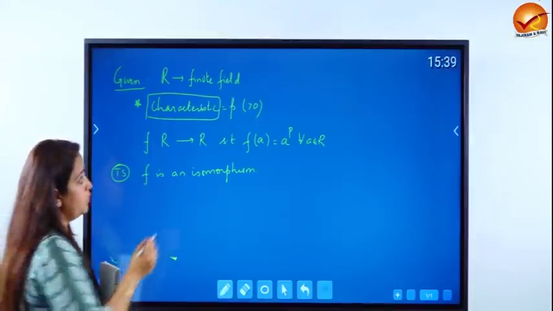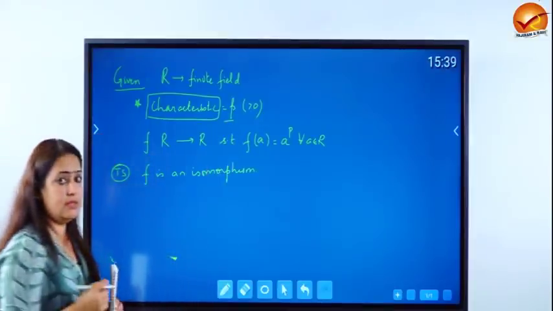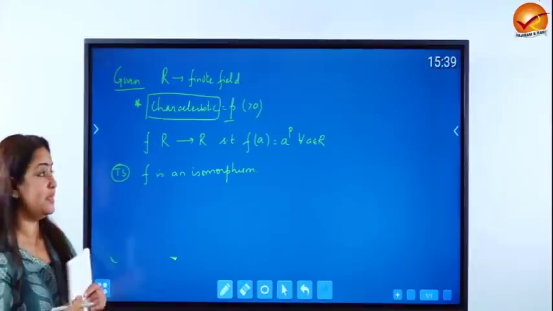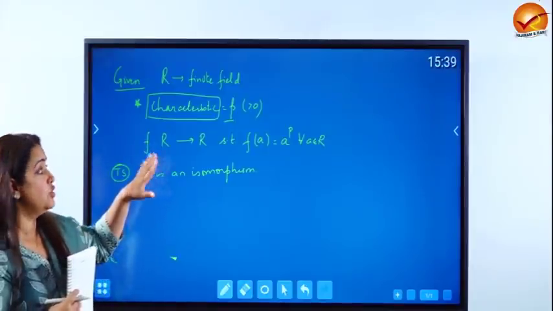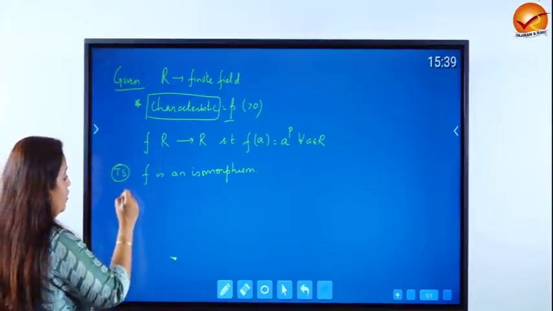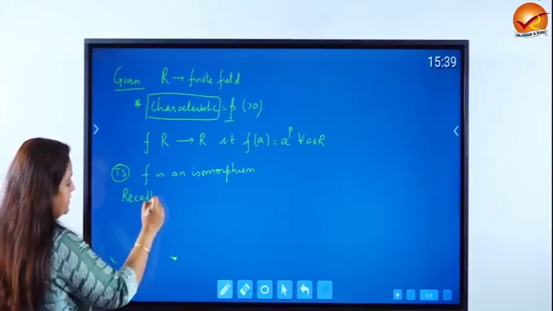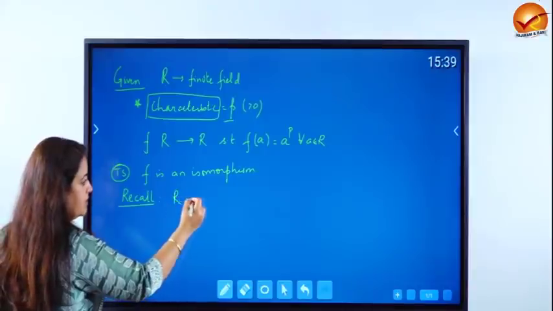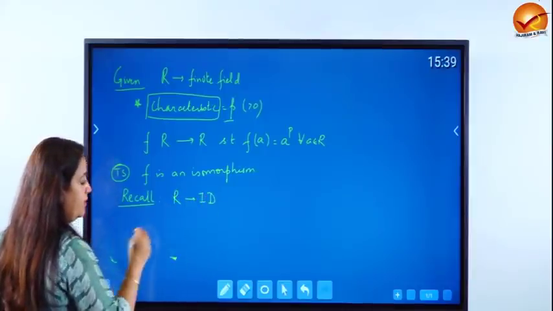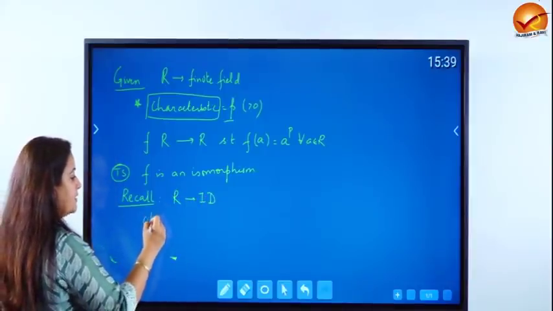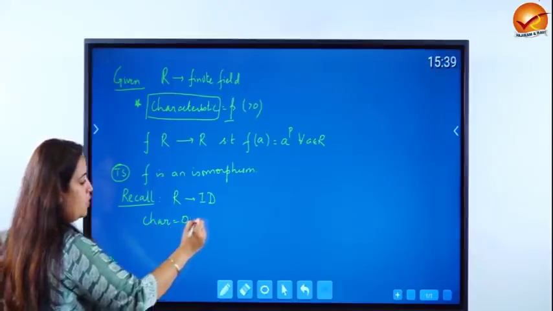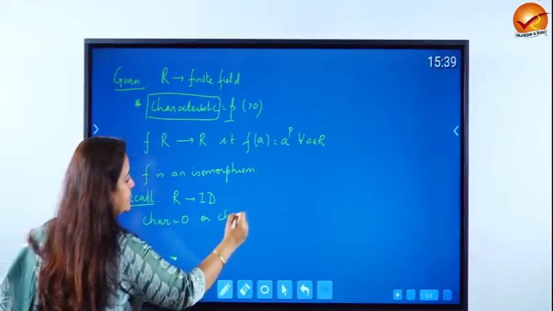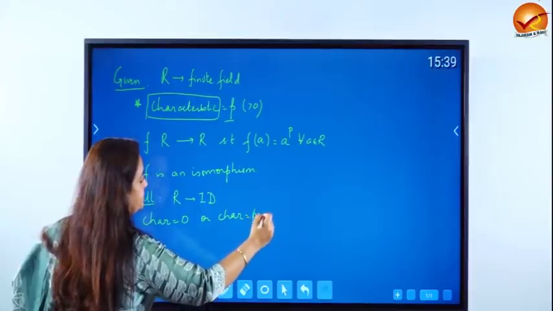Now the moment you look at the symbol P, we think of P being prime, but that is not given to us in the question. So you have to again recall a result which says that if R is an integral domain, then either its characteristic is 0 or its characteristic is a prime number.